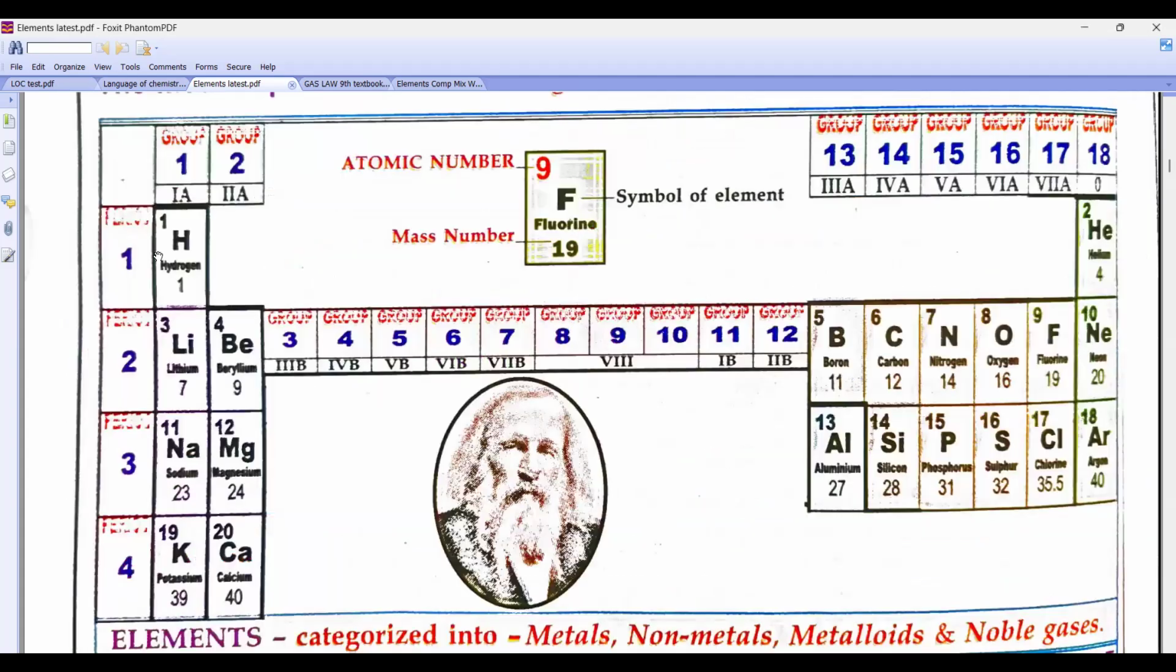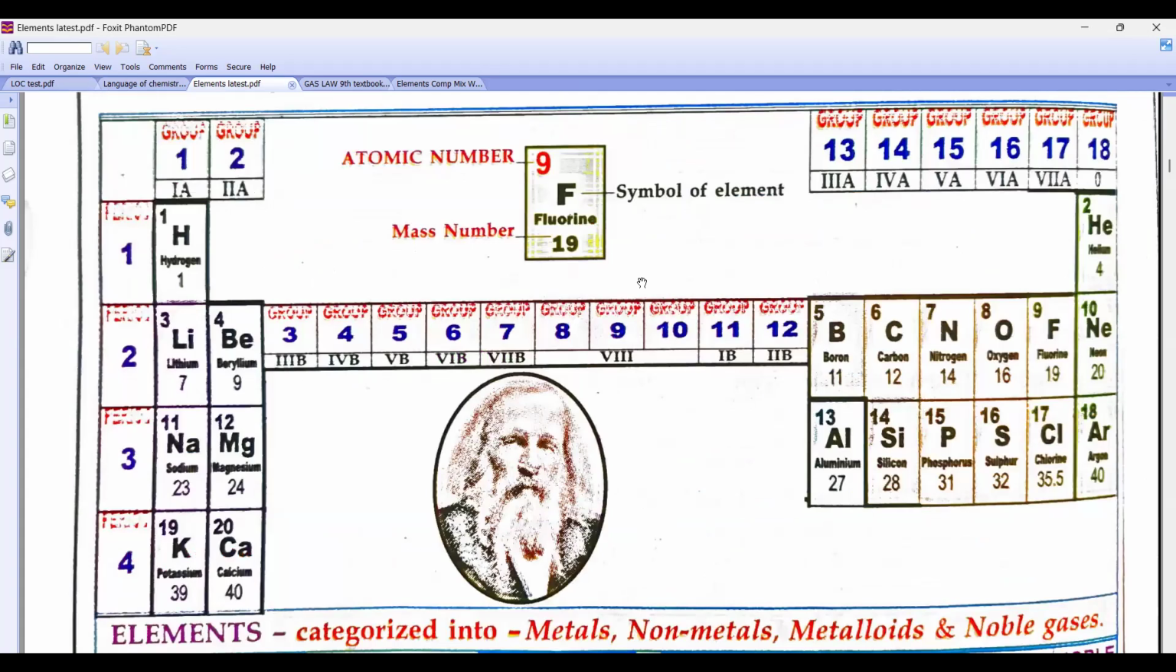Remember, beta, this is our periodic table in which elements are arranged. First 20 elements, I sent you the mnemonic also in the group, I guess. Did you all get that mnemonic or not?